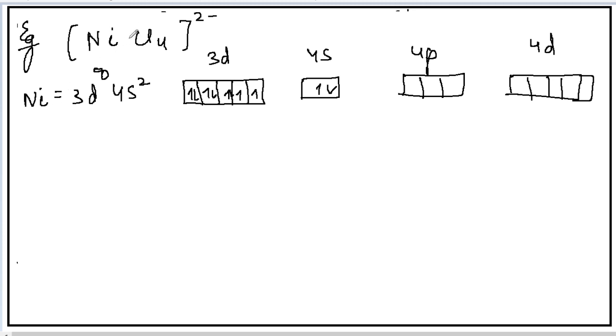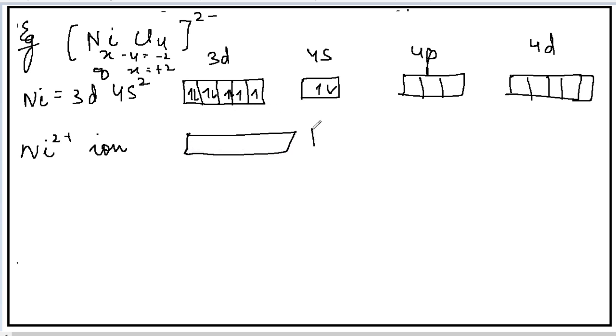Now what's the oxidation state here? The oxidation state comes out to be x minus 4 equals minus 2, so x will come out to be plus 2. So nickel will be present in the form of which ion? Ni2+ ion. So the configuration will become 3d8 4s0.